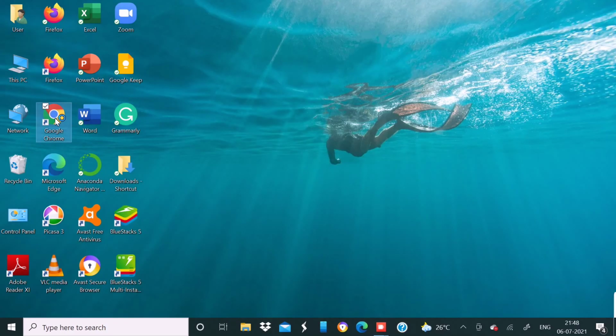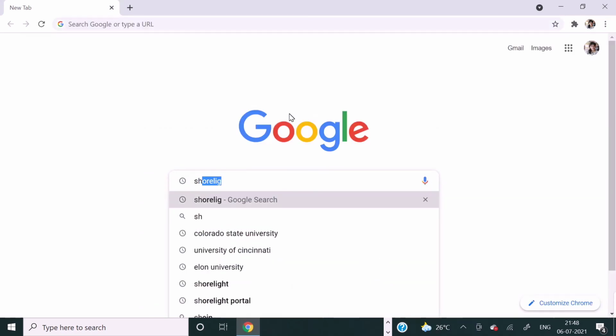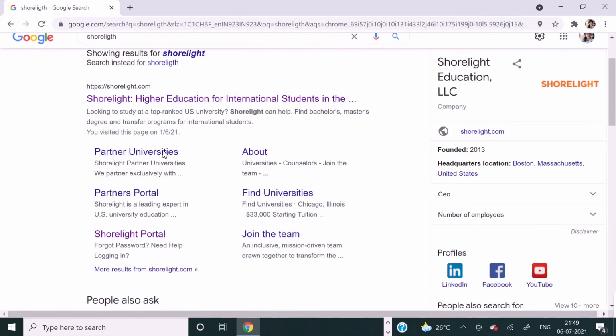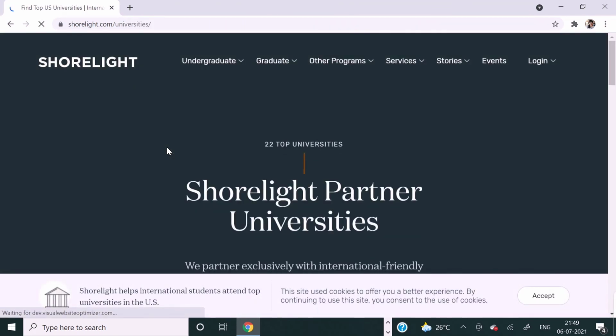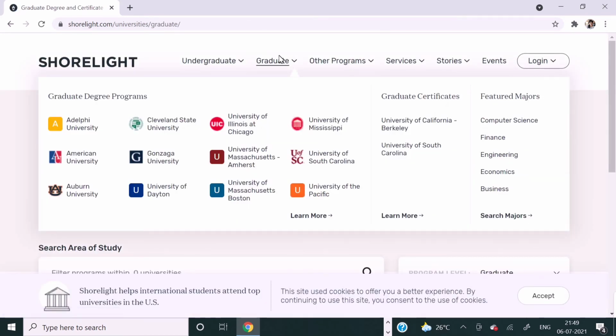So guys, just click on Google and type in Shorelight or Shorelight pathway, for that matter, anything is fine. Just type in Shorelight and click on the search button. You will be redirected to a couple of links. Just click on Partner University right there, and you will be redirected to the Shorelight website. You can see there is for undergraduate and graduate courses. Click on graduate courses. So you can see the number of universities.